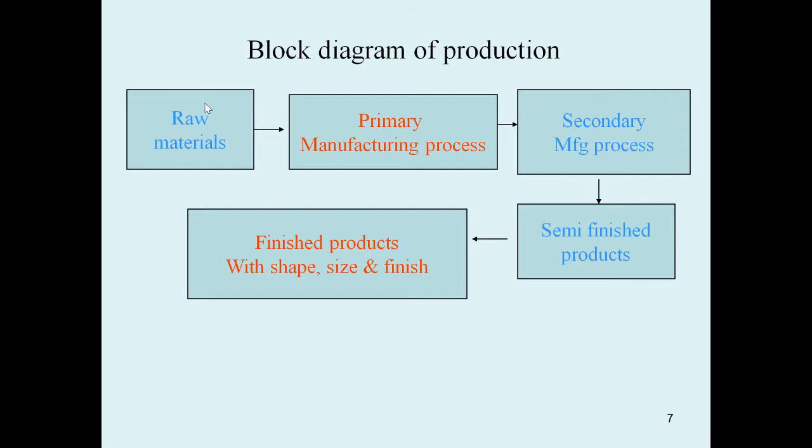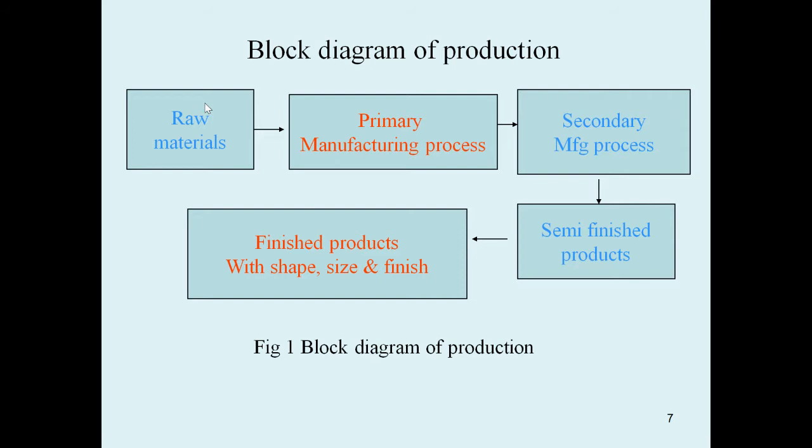We can adjust the shapes and sizes of the newly developed components. By using this block diagram, we can prepare a product. This is the block diagram of a manufacturing process cycle.